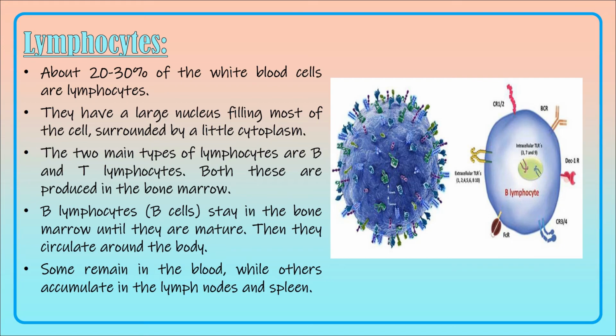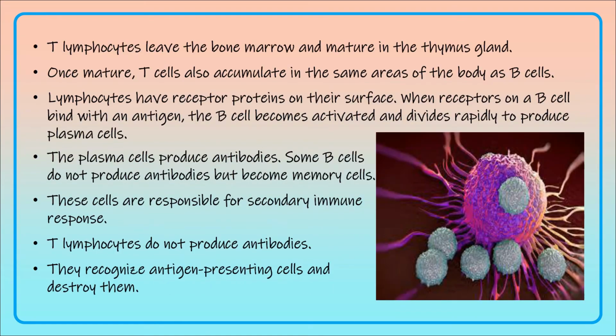Some of the B cells will remain in the blood, while some will accumulate in the lymph nodes and the spleen, and they will circulate in the blood, whereas the T lymphocyte will mature in the thymus gland. They are produced by the bone marrow, leave the bone marrow and get matured in the thymus gland. Once the T cells mature, they will accumulate in the same areas of the body as the B cells.